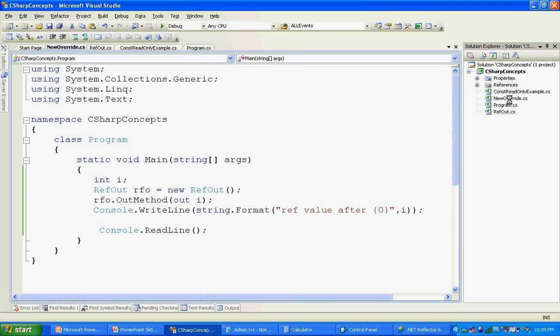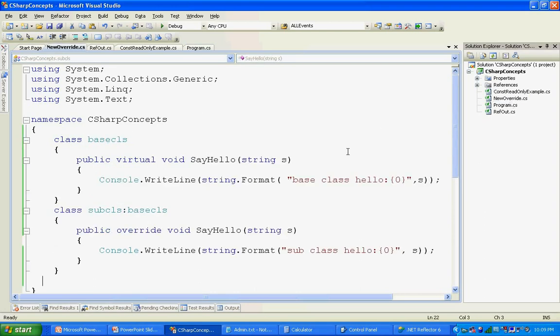And I'm going to cover next the new, override, and virtual keywords. In inheritance, inside the base class, if you want to allow your derived classes to override any method, you must specify that method with the virtual keyword. So any method you specify as virtual inside your base class can be overridden inside your derived classes.